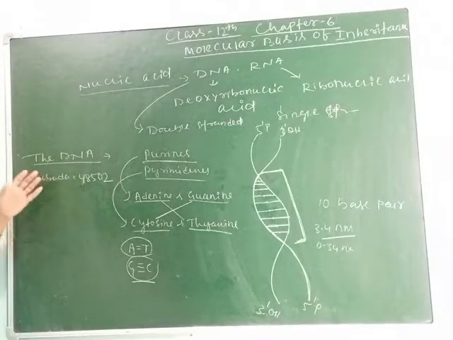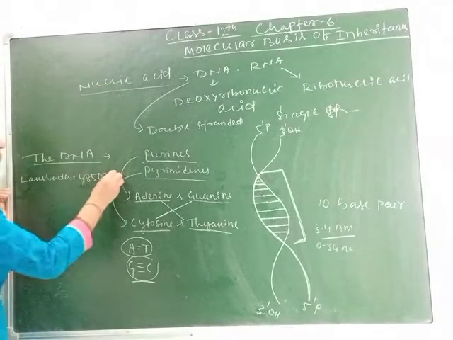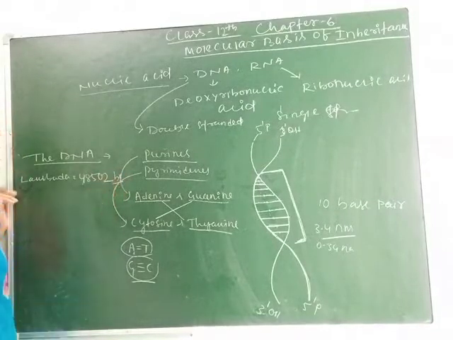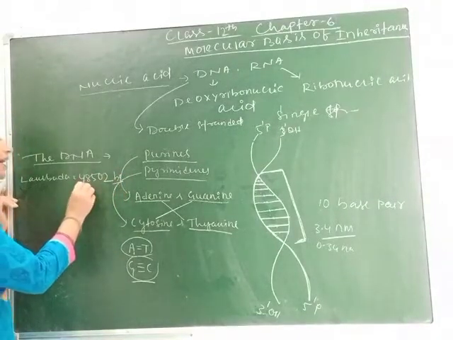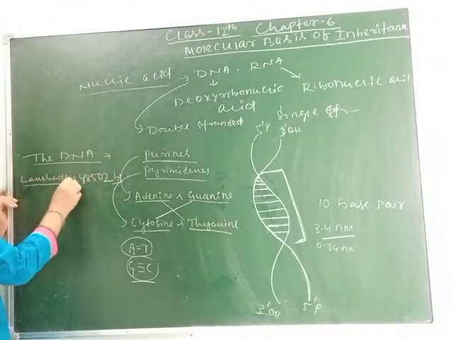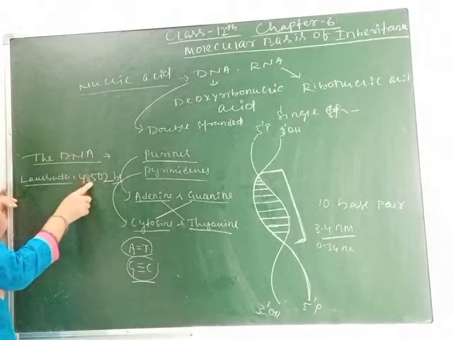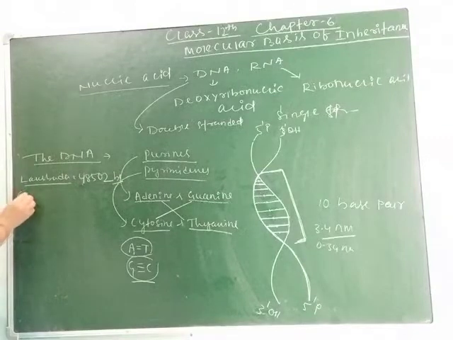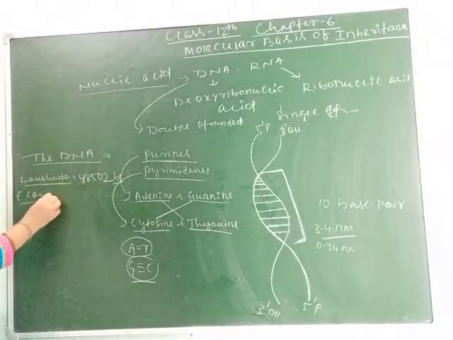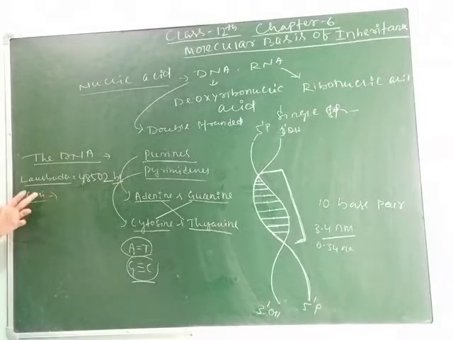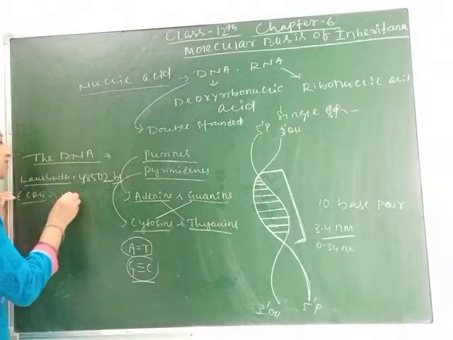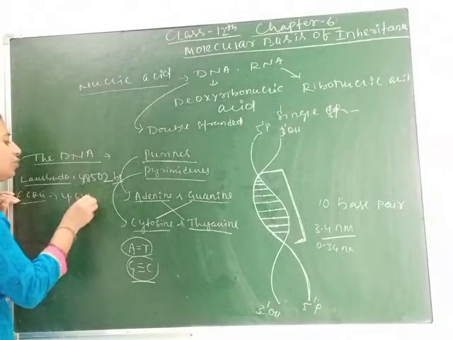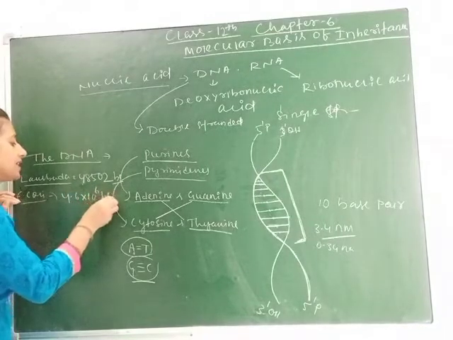Clear, students? You have to remember, this may come as a 1 mark question: how many base pairs are present in lambda? That is 48,502 base pairs. Again, E. coli, Escherichia coli, you know about Escherichia coli. How many? That is 4.6 into 10 to the power 6 base pairs.